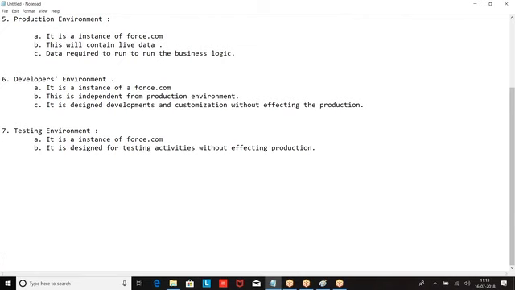So how many types of environments do we have? Three types of environment. Now the question is, how will you provide these environments? Any environment with live data is a production. The environment where the developers can work is a developers environment. But how will you create this environment? So listen to this concept carefully.